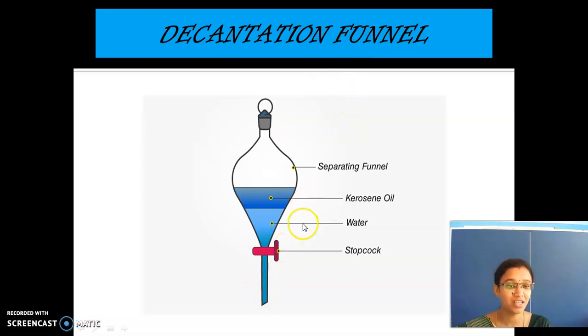And next thing, what is it? Water and then kerosene oil. And what is this funnel called? Separating funnel. Now in this funnel we have poured a mixture of kerosene and water. What we had poured inside? We had poured a mixture of kerosene and water. So a mixture of kerosene and water is there inside this funnel.